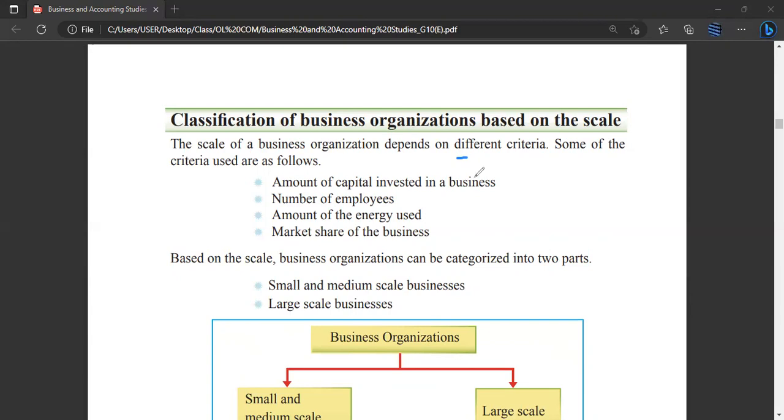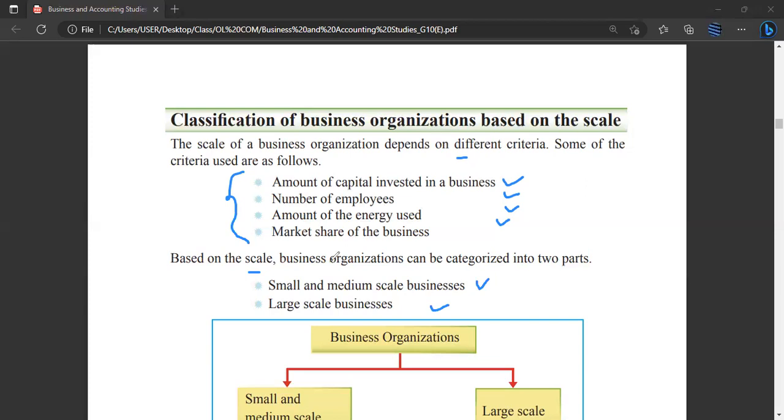Let us see the first criteria, that is amount of capital invested in a business. Next one, number of employees. Next one, amount of the energy used. Next one, market share of the business. So these are the criteria that are used to classify the businesses. Amount of capital invested means how much capital the owner has invested. Number of employees means how many employees are working in the organization. Next criteria is amount of the energy used. Fourth one is market share of the business.